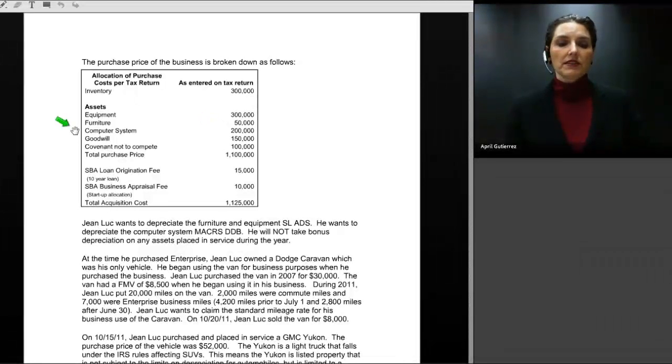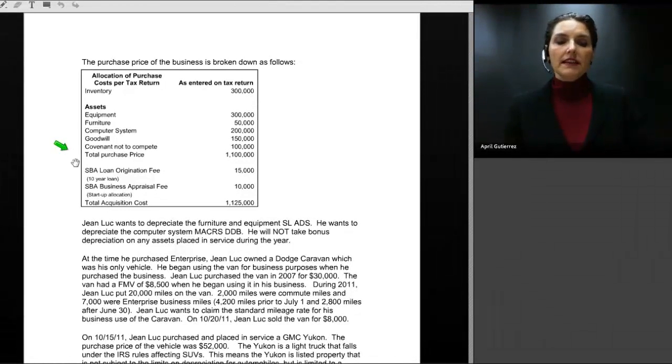There's a computer system costing $200,000, furniture costing $50,000, and equipment at $300,000. Then there is something called goodwill, and goodwill is a Section 197 intangible. It is an asset that needs to be disclosed on the asset acquisition statement. But when we move over to the Form 4562, where depreciation is claimed, goodwill is an amortizable item that is claimed in Part 6 of the form at the very bottom of page 2, as is the covenant not to compete. And then, of course, this little chart here shows that the total purchase price of the business is $1.1 million.